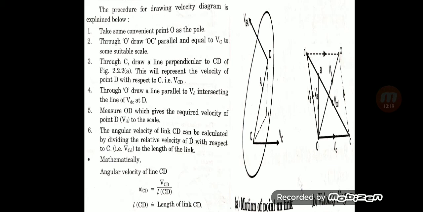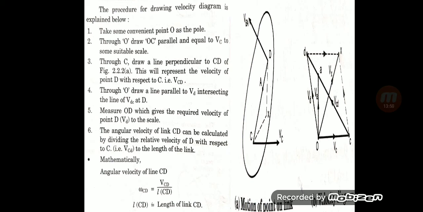Fourth point is, through O draw a line parallel to VD, which intersects the line of VDC at D. Fifth, measure OD, which gives the required velocity of point D, which is VD, to the scale. Here we have to measure with the scale.